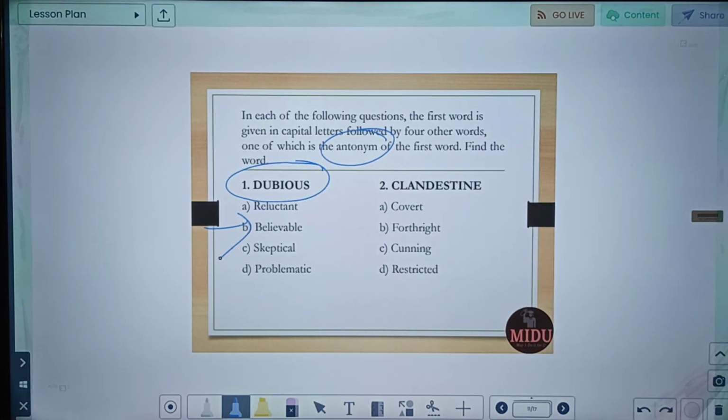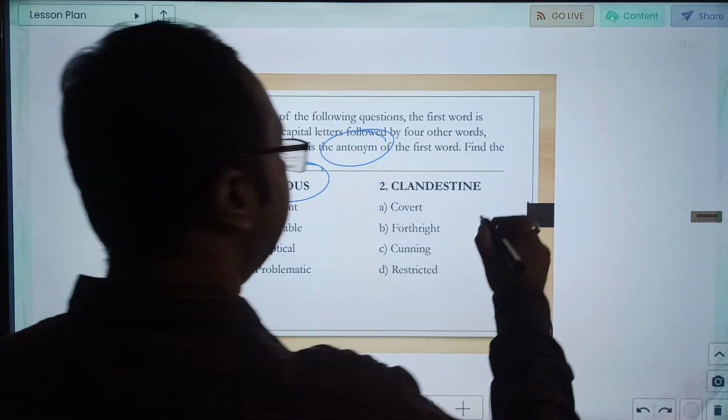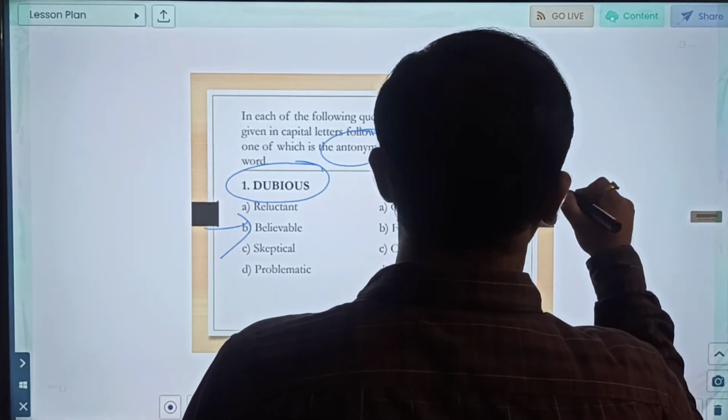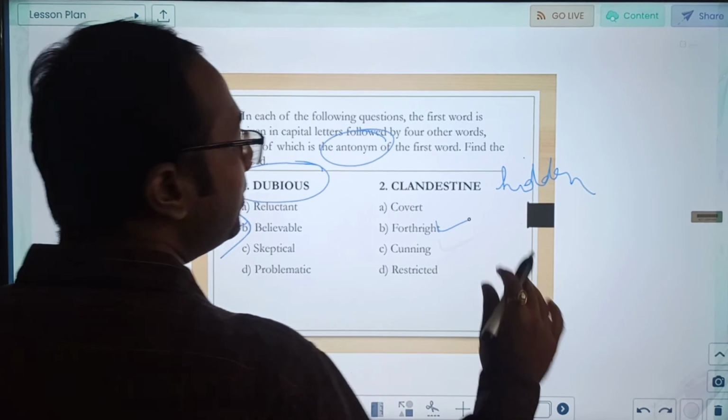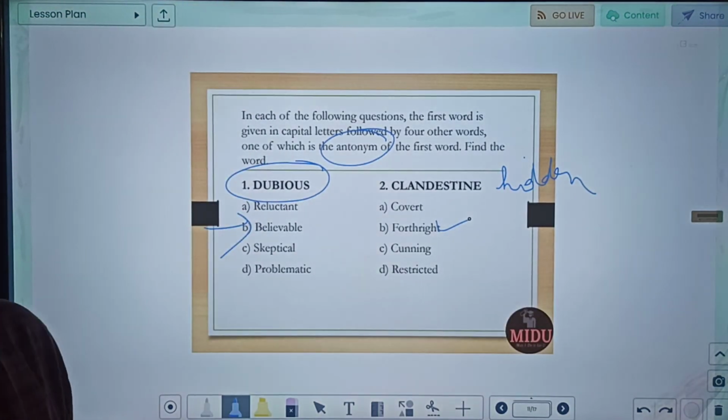Clandestine. So clandestine means something which is hidden. Okay, that is the meaning. Now we want to find something which means opposite. So forthright means something which is upfront. So opposite of hidden. Let us move to the next word, our word number 3.